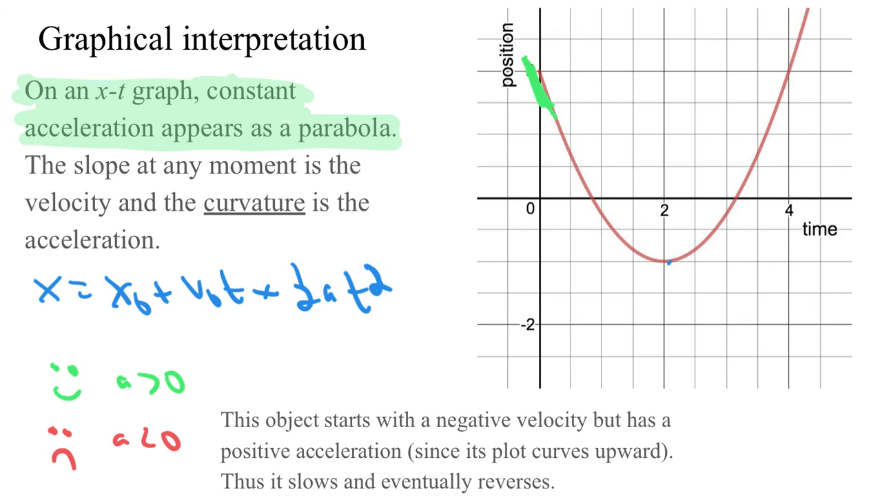If you want to look quickly at a graph, is this a region of positive or negative acceleration? We say, oh, the graph seems to be quote-unquote smiling, so it's positive. Notice again, this only works on the position plot because the acceleration is the second derivative.